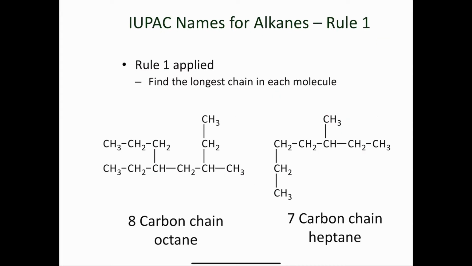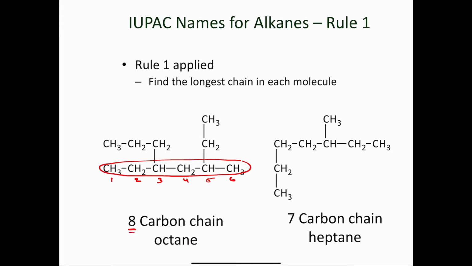Let's take a look at rule 1 being applied. It says find the longest carbon chain in each of these molecules. Now, if I was to just take this chain here in this molecule, I would see that I have 1, 2, 3, 4, 5, 6 carbons. But it tells me here that the actual longest chain in the molecule has 8 carbons. So there must be something wrong here.